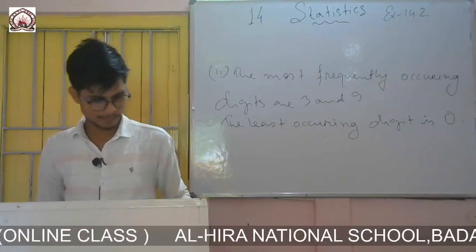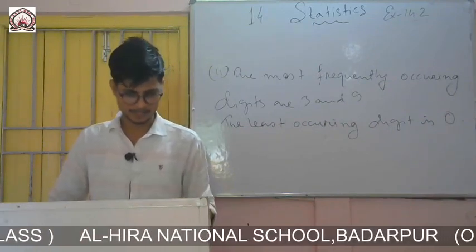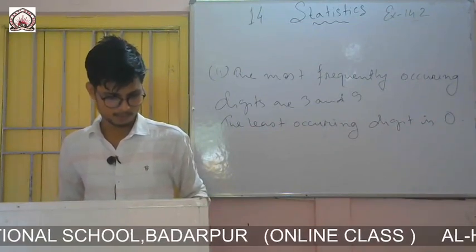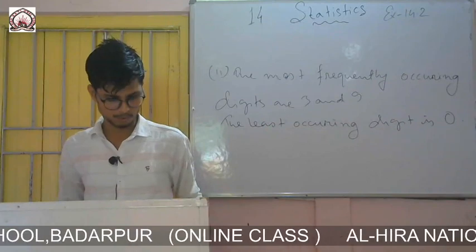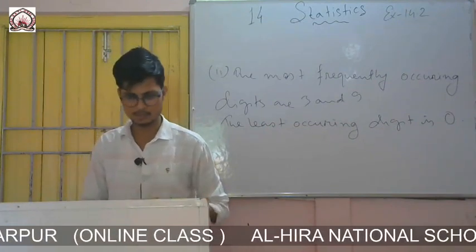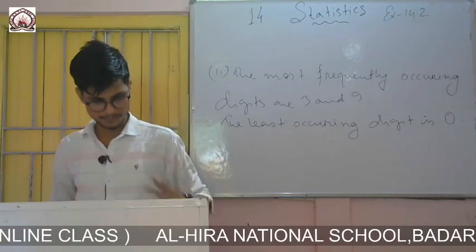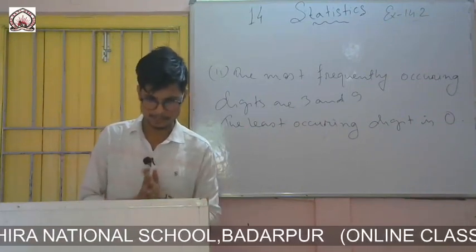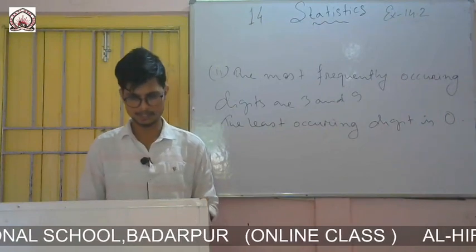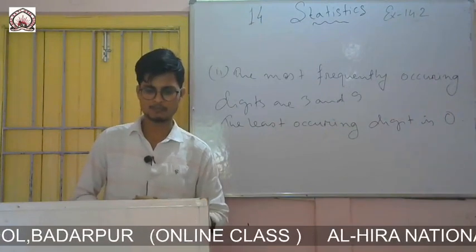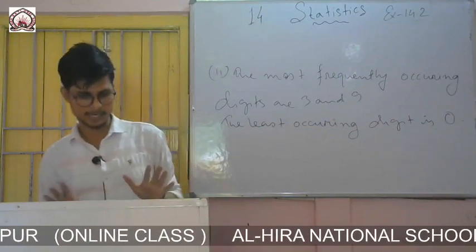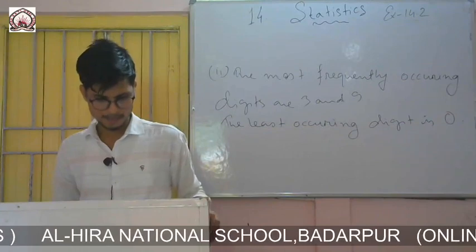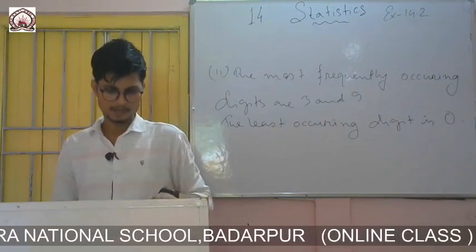Now question number 8. 30 children were asked about the number of hours they watched TV programs in the previous week. The result was found as follows. It is given that the watch time of 30 students, for how many hours they watch TV: 1 hour, 6 hours, 2 hours, 10 hours, like this. The question is to find the group frequency distribution table.